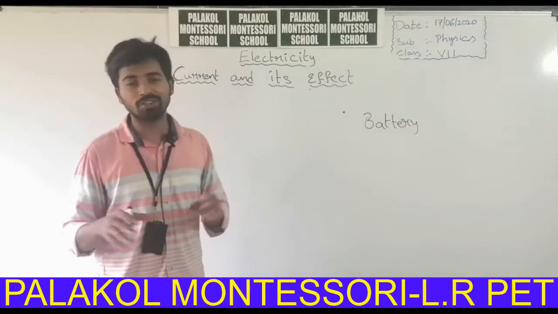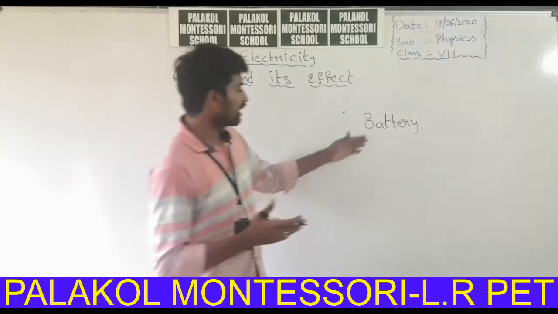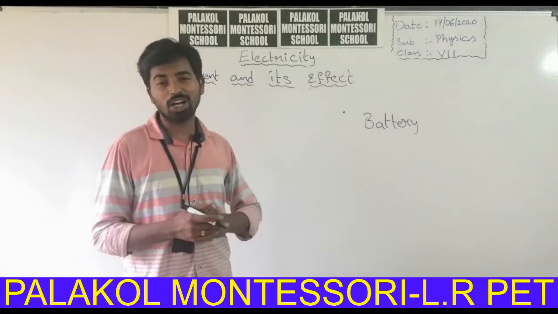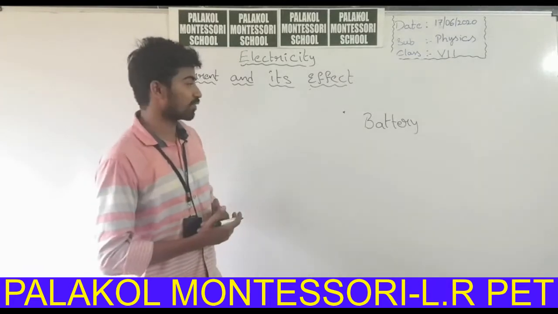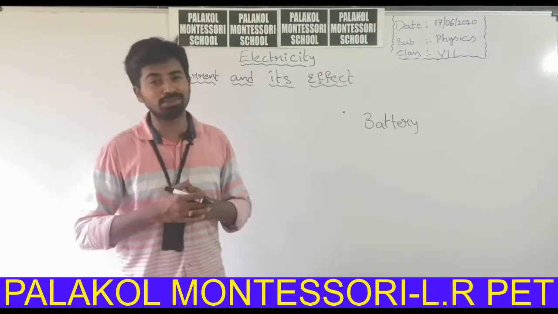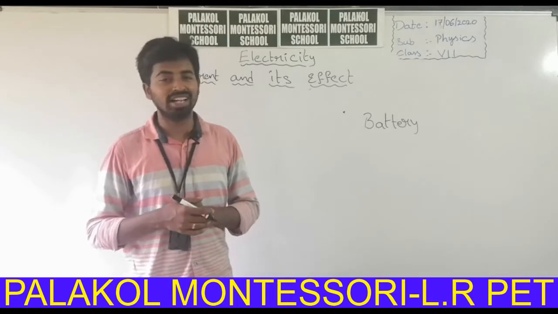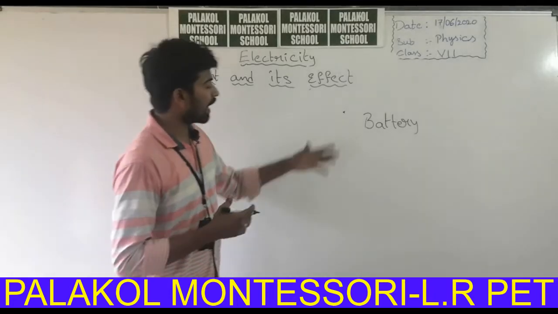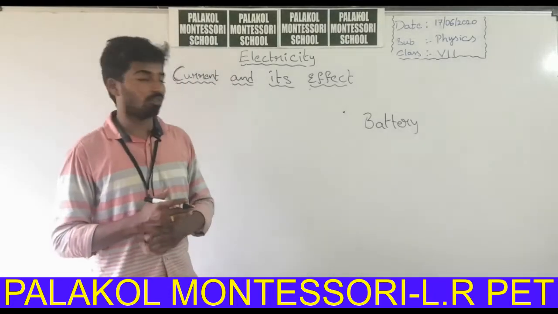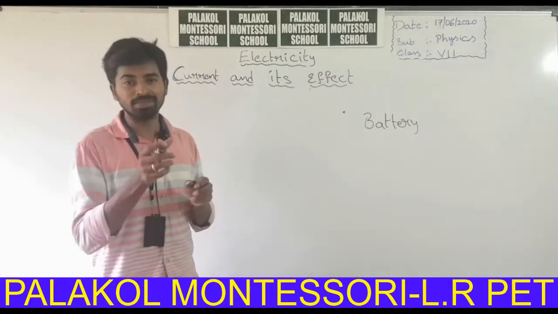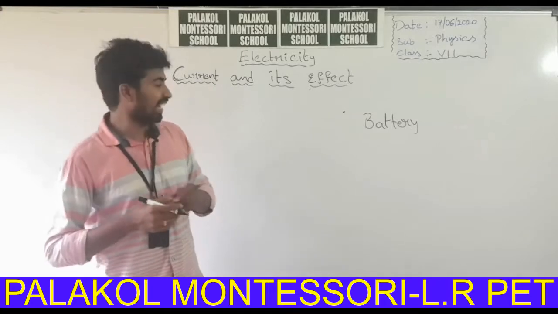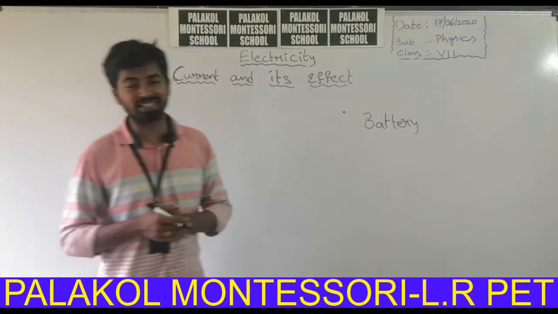Whoever opened them, what did you find in the battery? You found some black substance inside the batteries. Do you know what the substance present inside the battery is? And do you know how the battery is capable of this? What is the purpose of the battery in using some circuits, in making the light glow? Why are you using batteries?